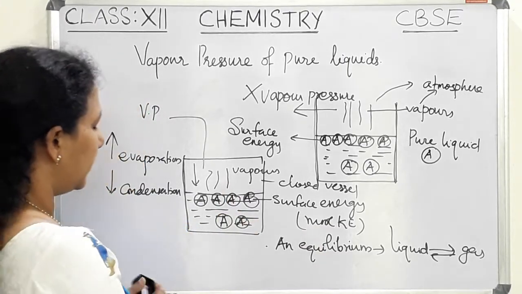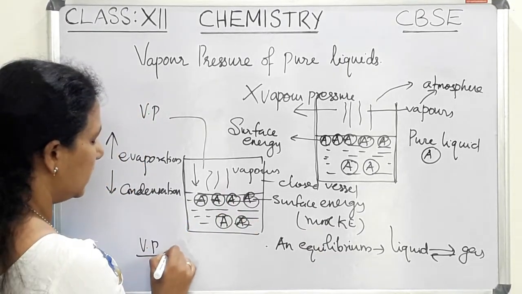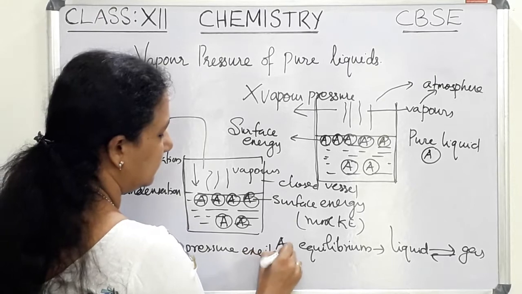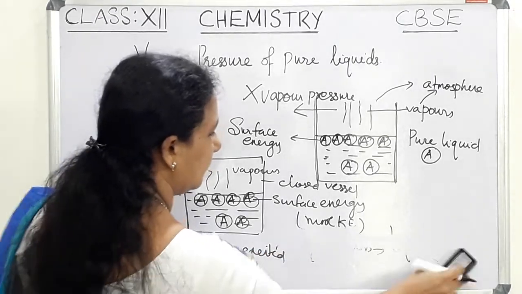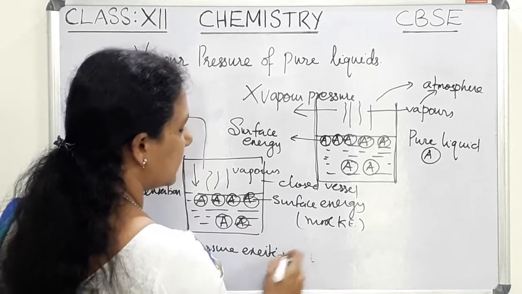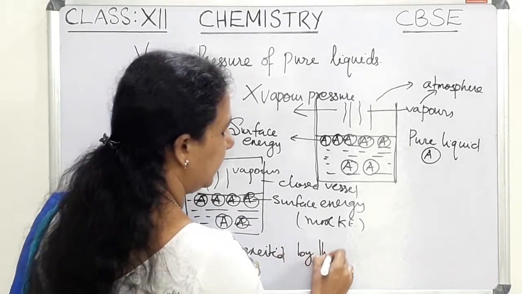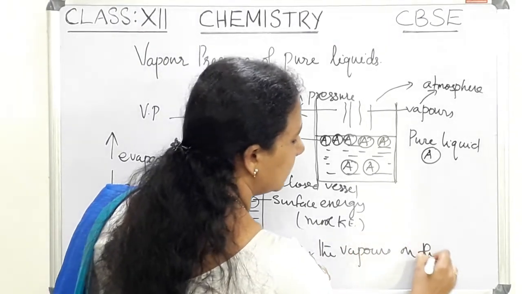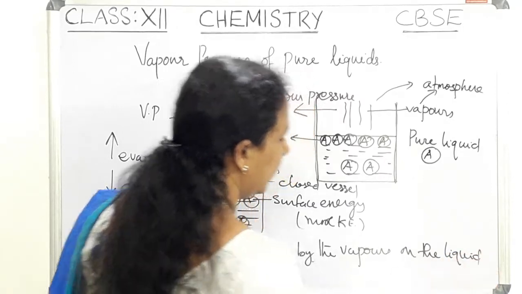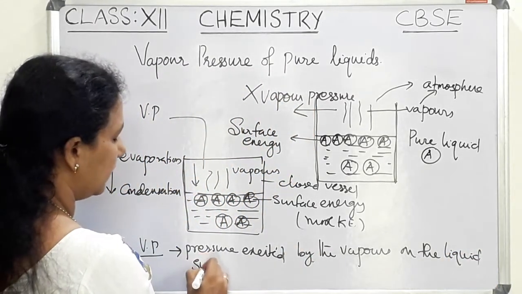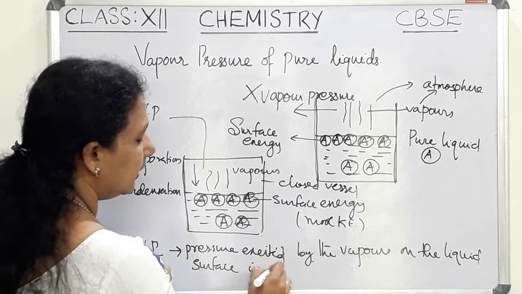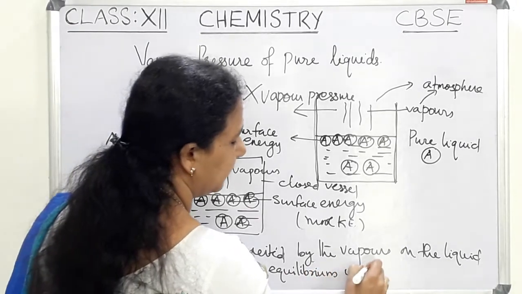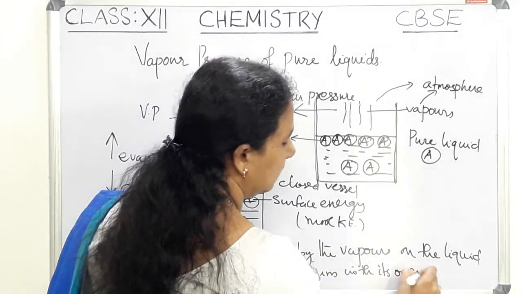So actually vapor pressure is the pressure exerted by the vapors on the liquid surface in equilibrium with its own liquid.